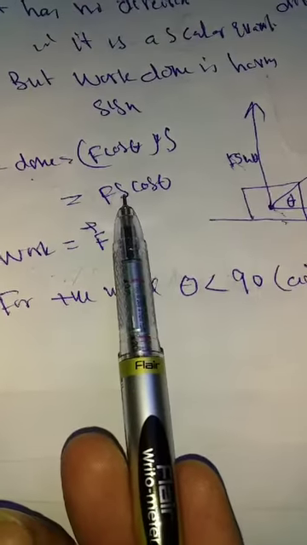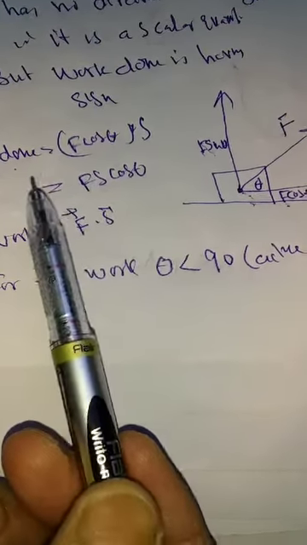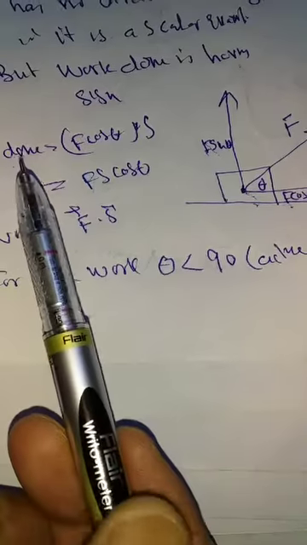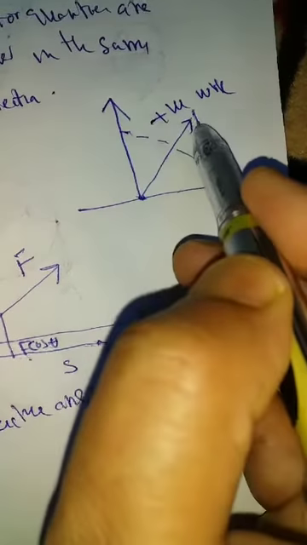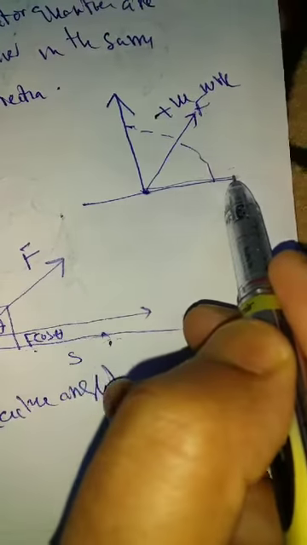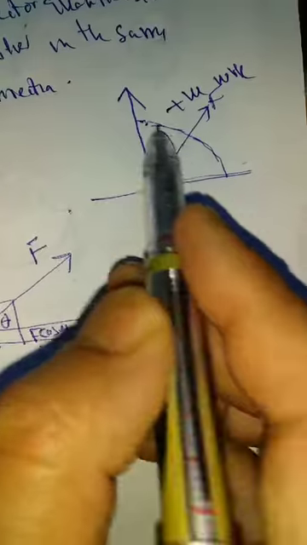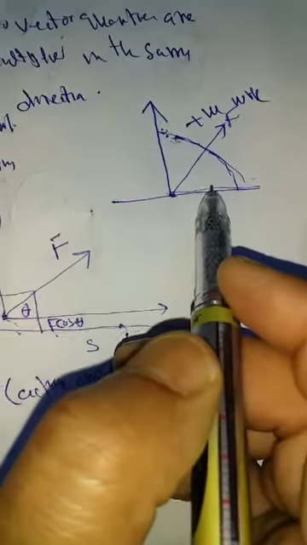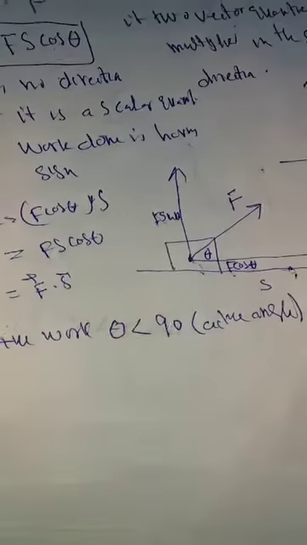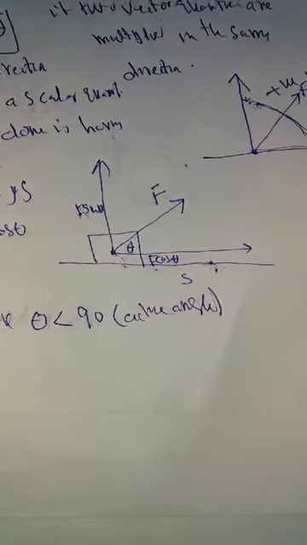When theta is such an angle and we substitute in this, we get positive work. That means the work done is positive. If you look towards the figure, if I apply force here, this is the direction of force, but the body is moving in this direction. This is the amount of positive work, theta less than 90, जो यहाँ से यहाँ work है. This is called positive work. Simply when we apply force on the roller, the amount of work done is positive work.